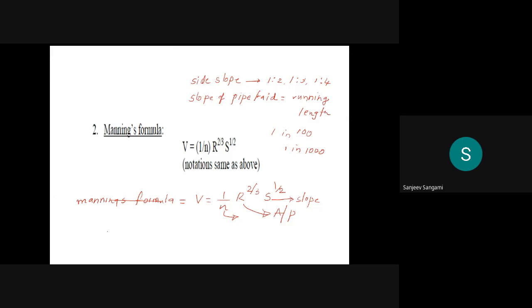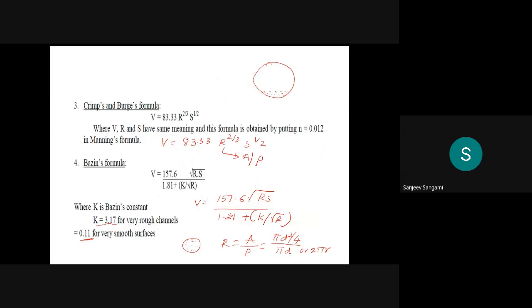Then Manning's formula, that is V is equal to 1 by N R to the power 2 by 3 S to the power half. And the R value is the same as what we discussed in Chezy's constant. And Kutter's formula, that is V is equal to 83.33 R to the power 2 by 3 S to the power half, where V, R and S have the same meaning: the velocity, R is the hydraulic mean depth, S is the bed slope.